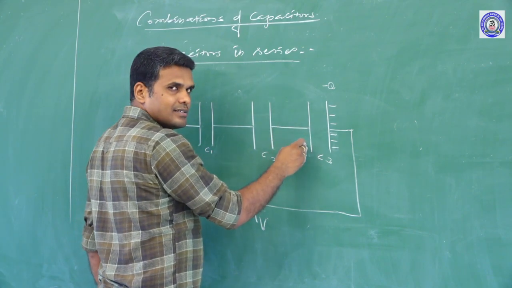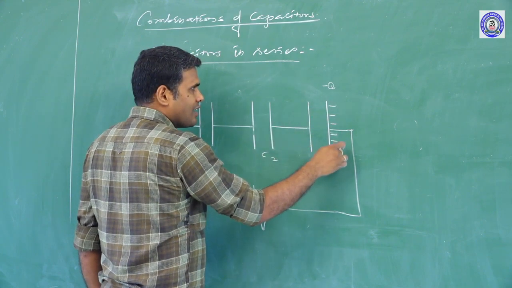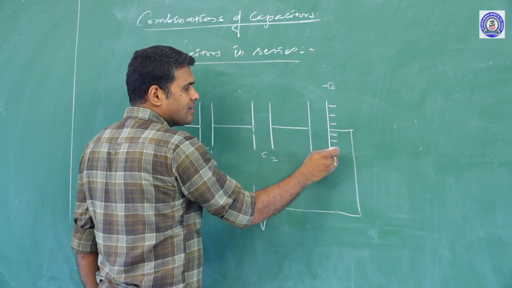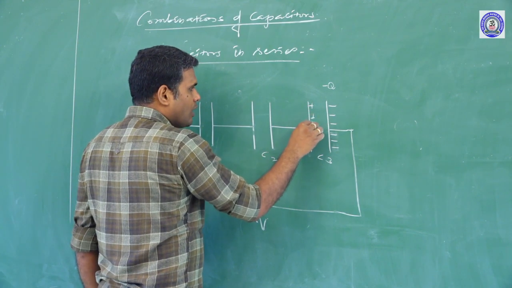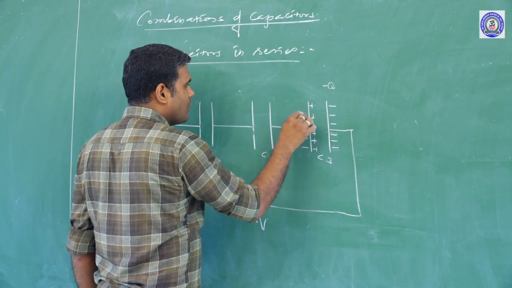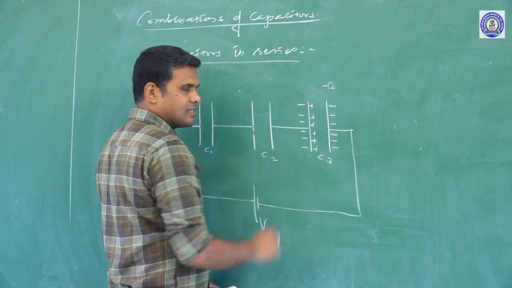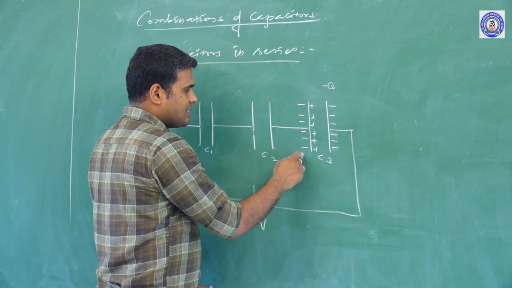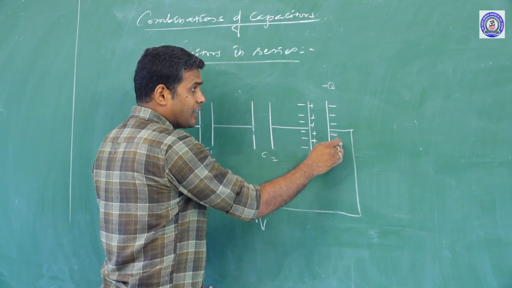Those negative charges are repelled by, or pushed by, the negative charges on the right plate of the capacitor C3. So I can draw an equal number of positive and negative charges produced on the left plate of the capacitor C3.